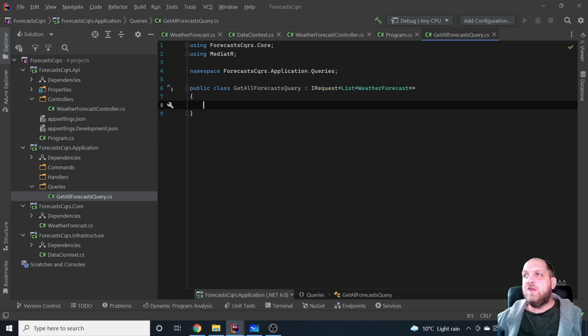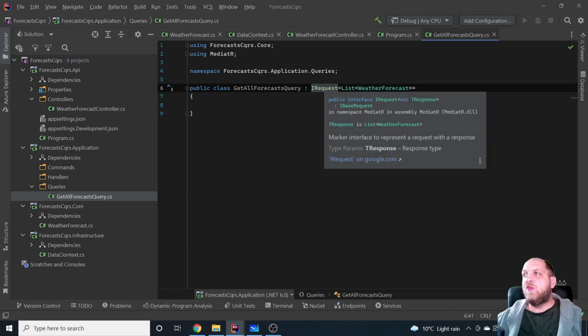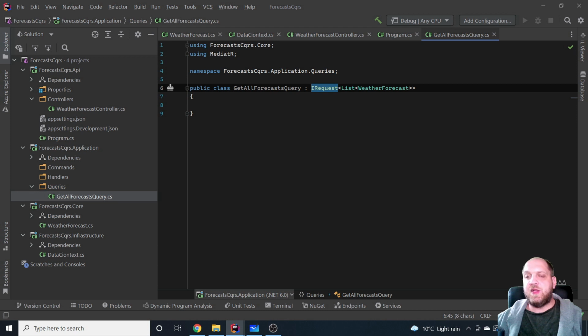So we can even leave this blank right now, but it's important that we add this and make this inherit or implement this IRequest interface, because Mediator will actually use this type of interfaces like the request to actually scan the assembly and find all the possible requests that might be available in our application.